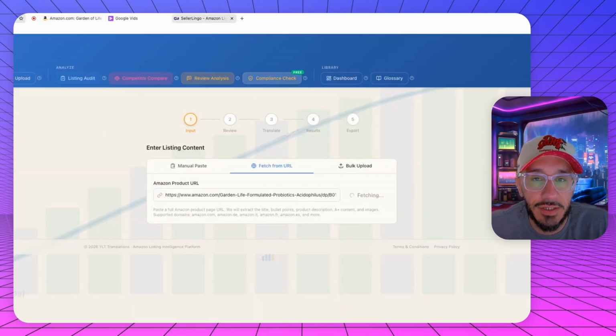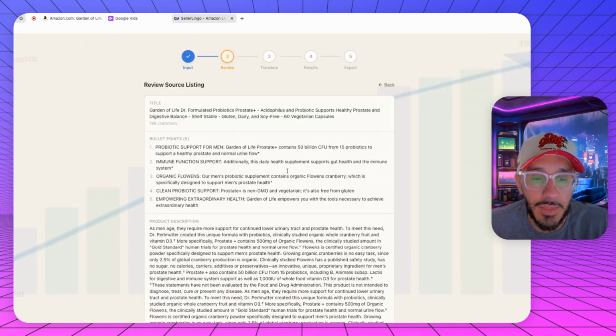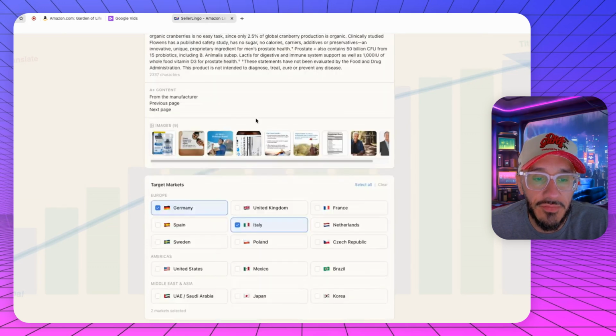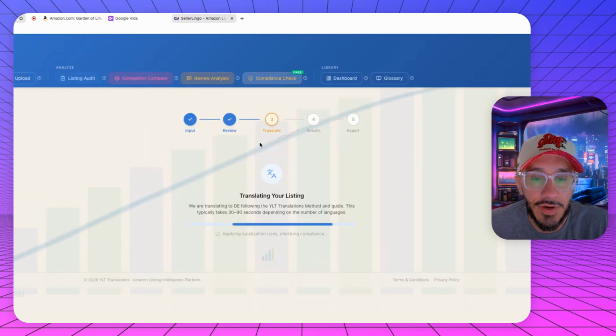I guess that does make sense, because if you're the brand owner, you already did it. So maybe that's gating other people from running it. Not too sure. Okay, so Garden of Life, we've done this over here. We're going to do this for the German market. Translate it.